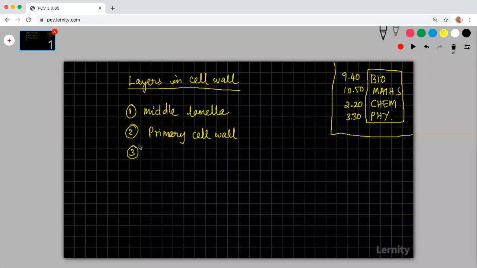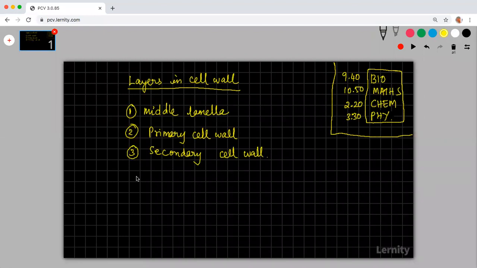And the third one is the secondary cell wall. Okay, so these are all the layers.